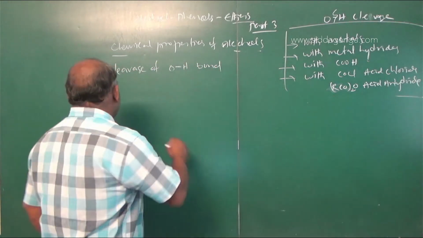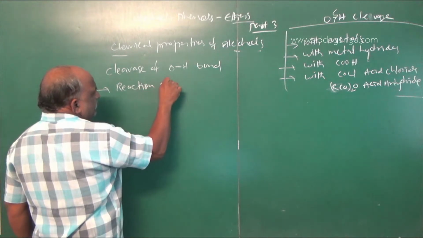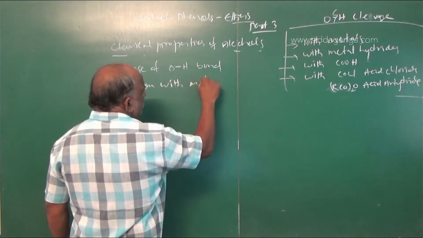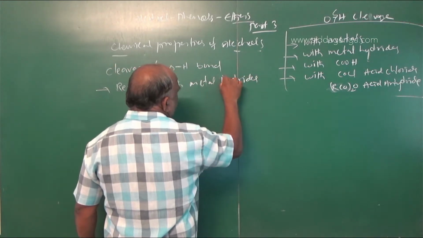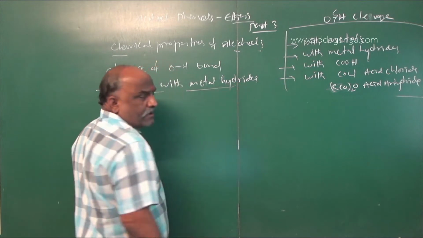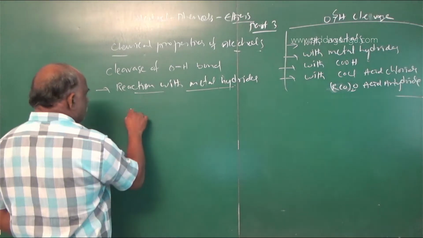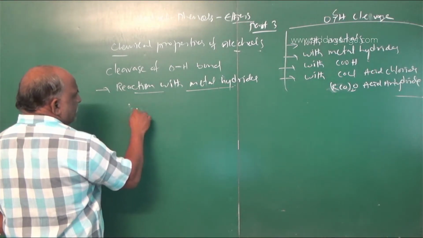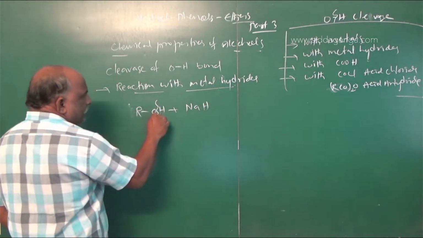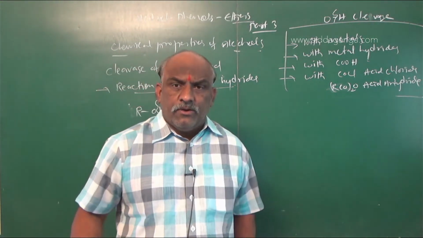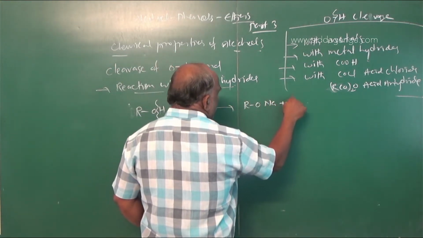The second reaction is with metal hydrides. When alcohols react with a metal hydride, take ROH as the general example, plus NaH. Again you break only the O-H bond. The answer is RONa plus liberated H2 gas.